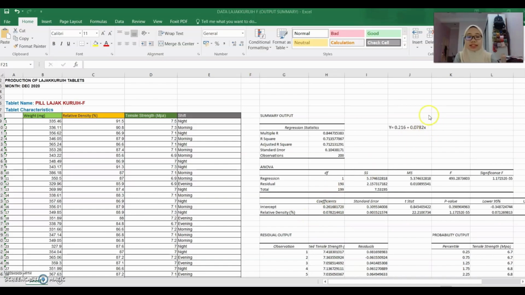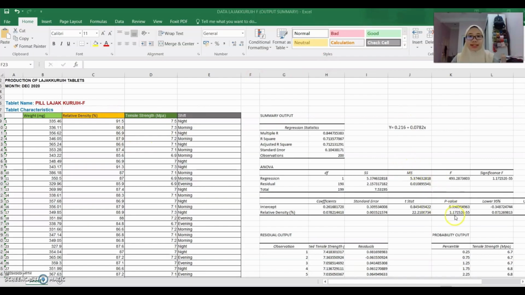So we get the regression equation as y equals 0.261 plus 0.0782x. Next, we can get the value of the correlation coefficient, that is 0.8447, and it is near to 1, the unity. So we can conclude that this forms a strong positive linear relationship between relative density and tensile strength.